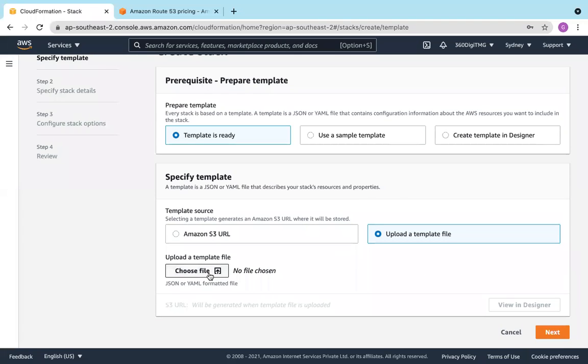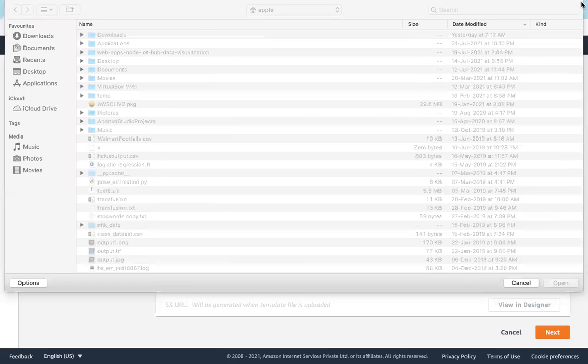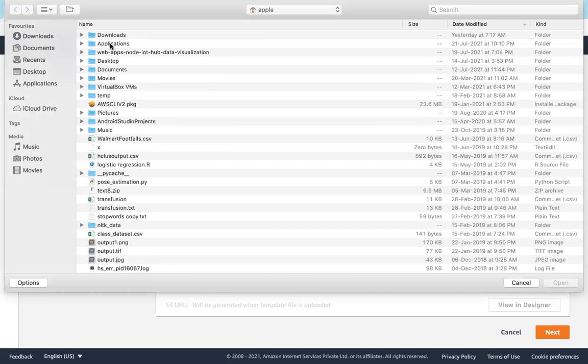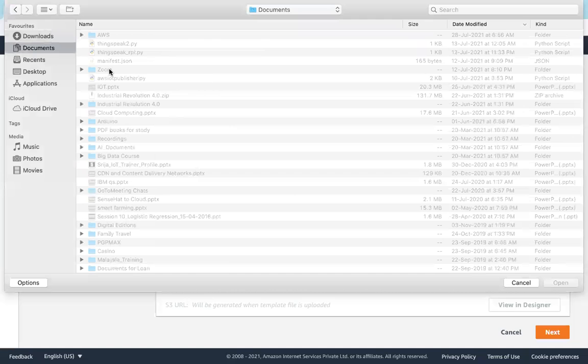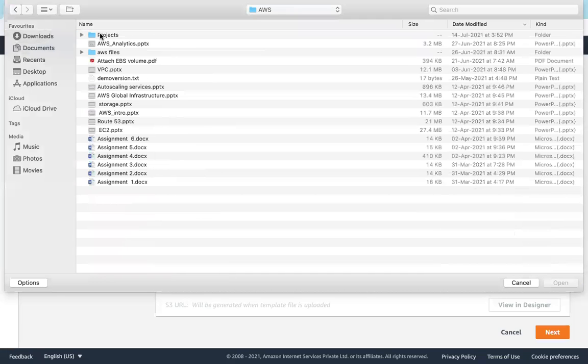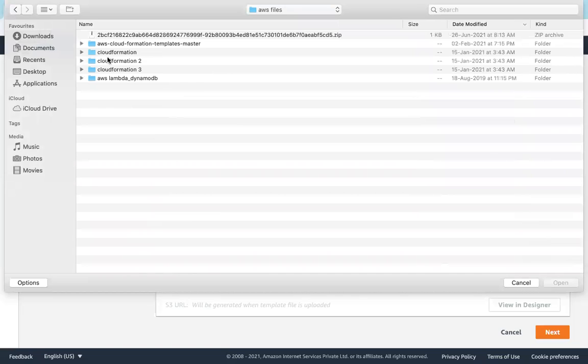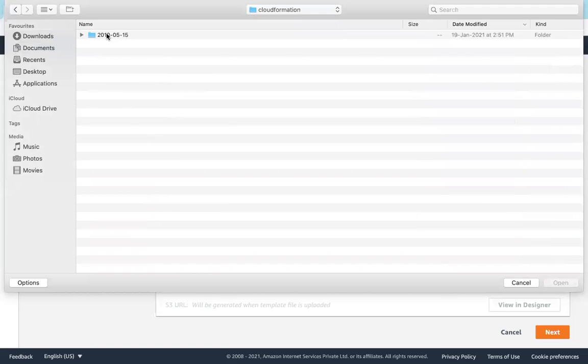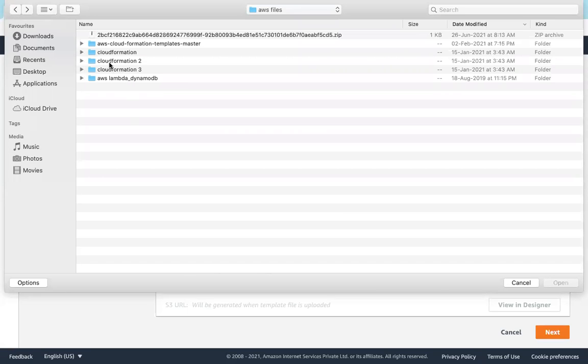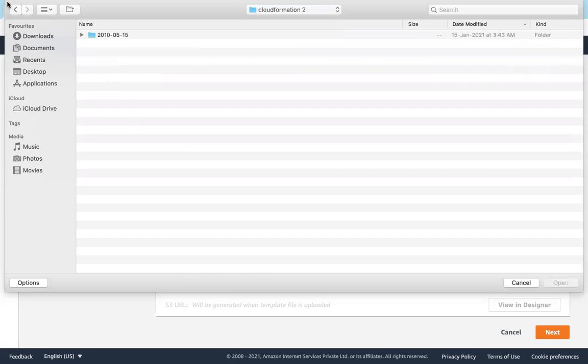Choose a file. A CloudFormation template. Just like this template.